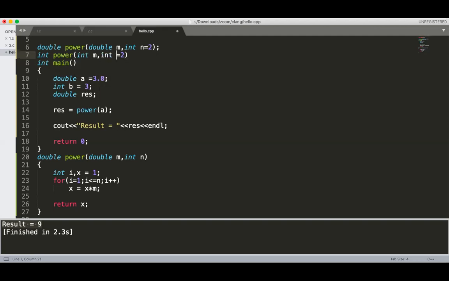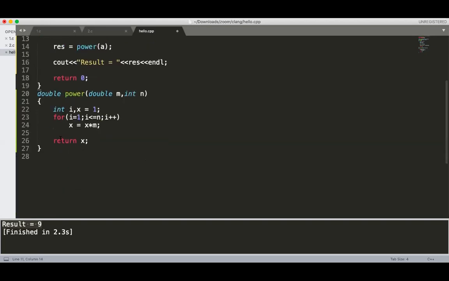Both are taking integers. Integer raised to integer is always integer, so that's why I am taking integer here. Now you are redefining the power function, which is taking integer m comma integer n.